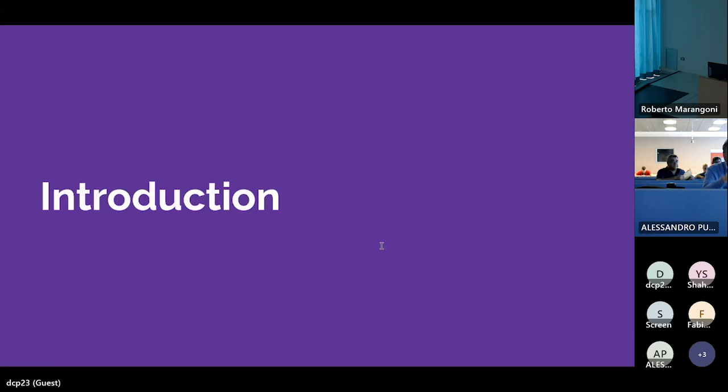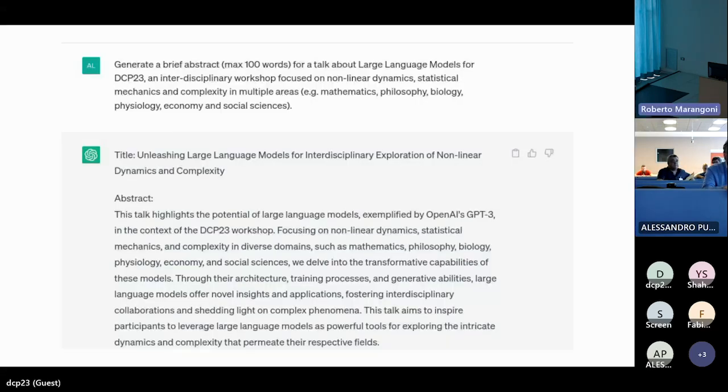Okay. So I assume that all of you have already heard about ChatGPT. This is a question that I asked ChatGPT, to generate a brief abstract for a talk about large language models for DCP23. And this is the title and the abstract generated by ChatGPT. And it's quite good, also from a linguistic point of view, but also from what concerns the content of this title and the abstract generated by the model.